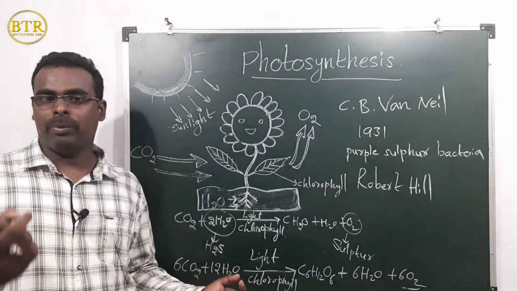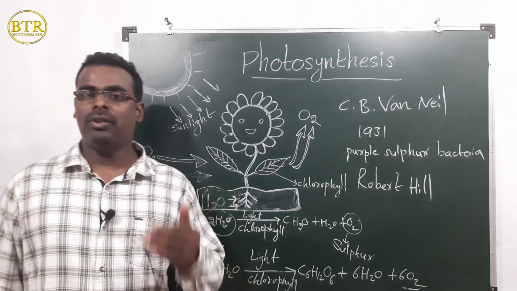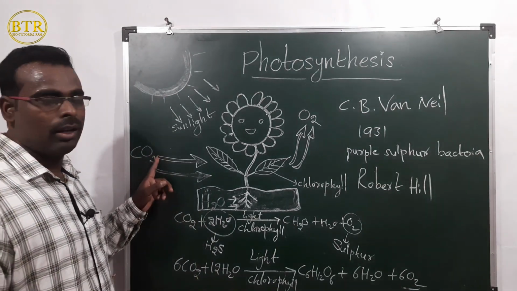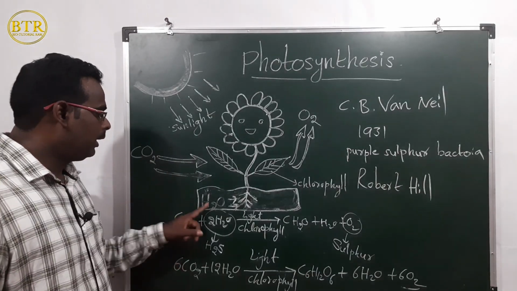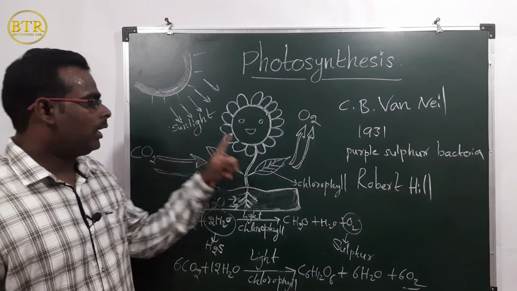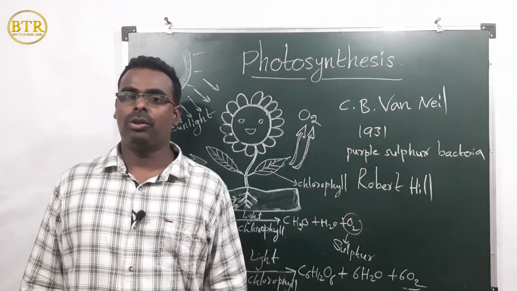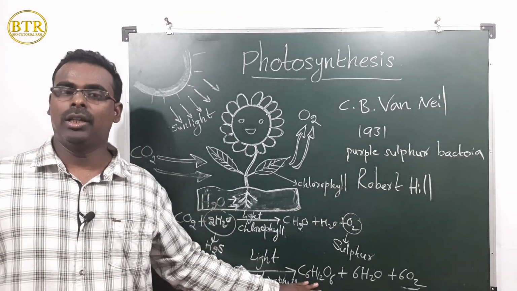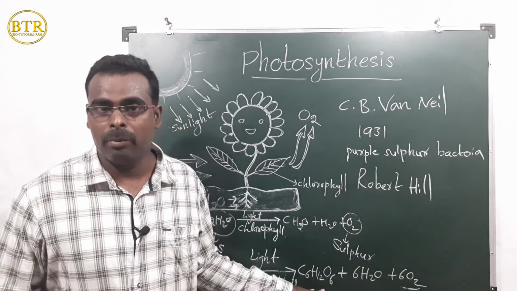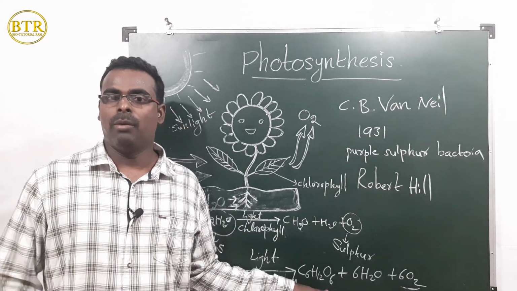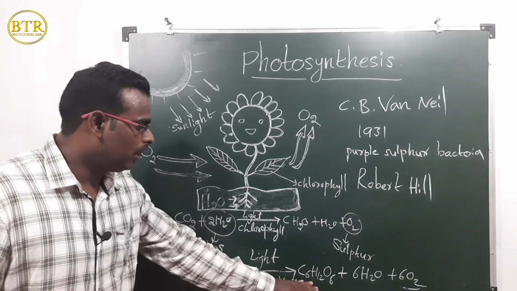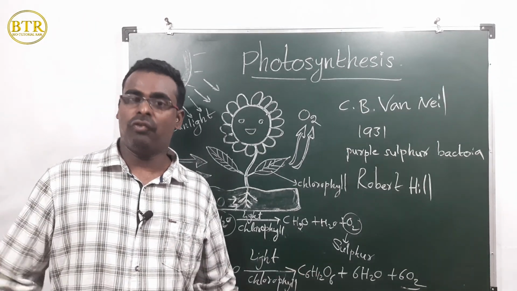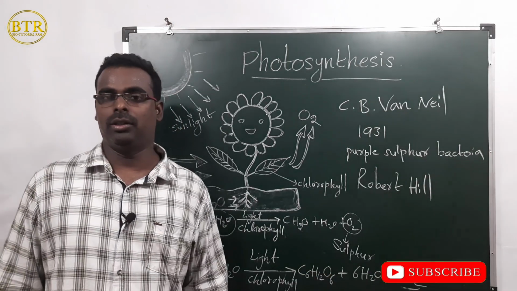Once again I will repeat: photosynthesis is the process by which green plants produce complex organic molecules using inorganic materials like carbon dioxide and water with the use of sunlight and chlorophyll. In photosynthesis, finally a glucose molecule is produced. This glucose converts into complex carbohydrates like starch and cellulose. Plants also produce many materials using glucose. What type of material? Plants produce proteins and fats using the glucose molecule.